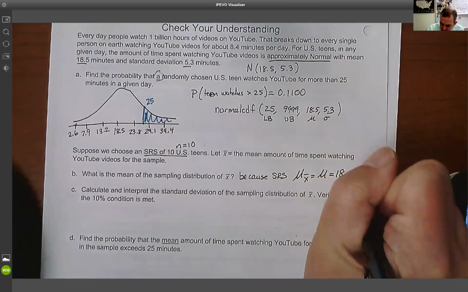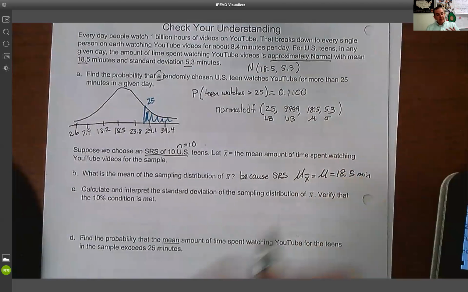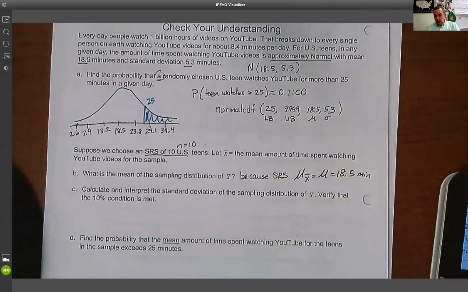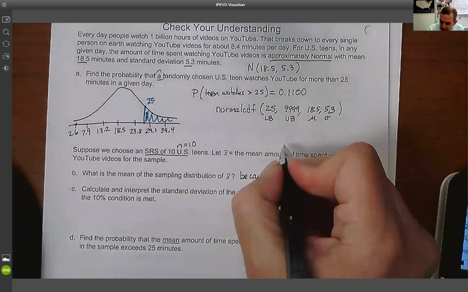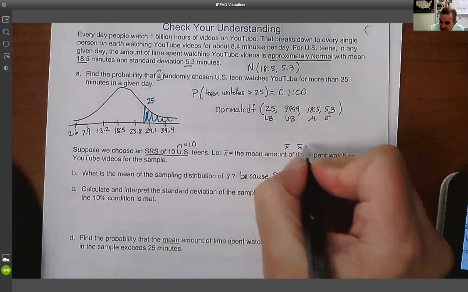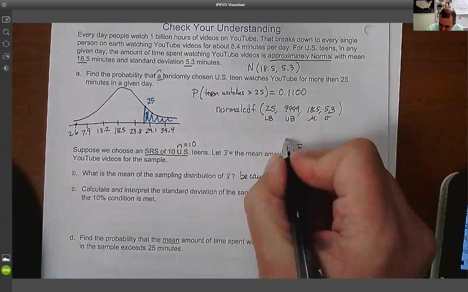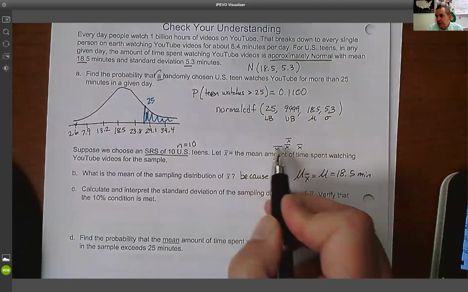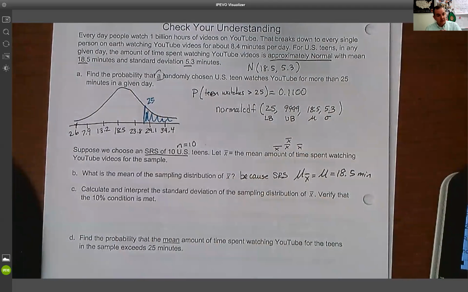So it equals 18.5 minutes. What that means is, if I took groups of 10 over and over and over again and put all these little X bars on the number line, if I did enough of them, it would be centered at the real mean, 18.5. That's a rule. When we do something randomly, we have an unbiased estimator.